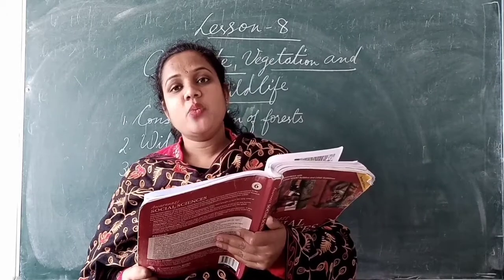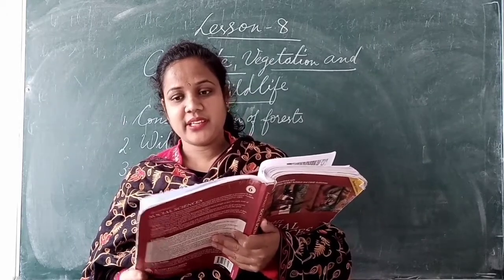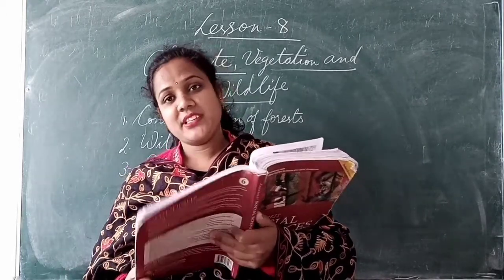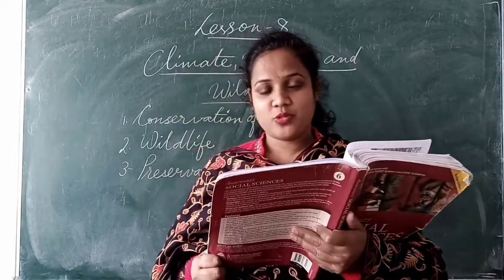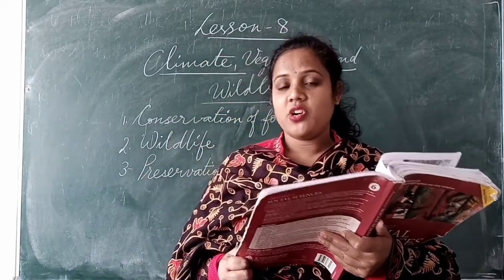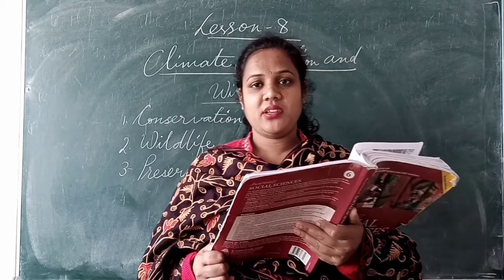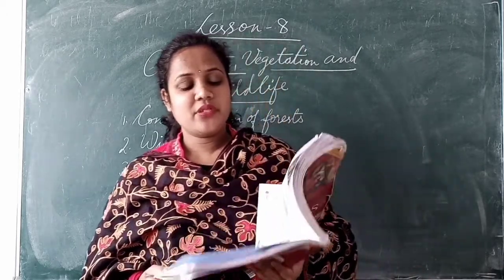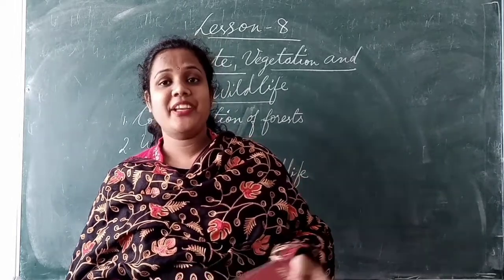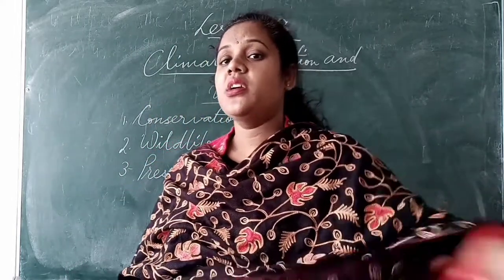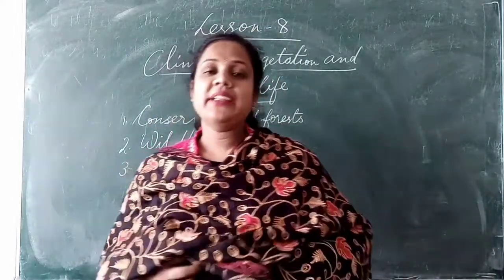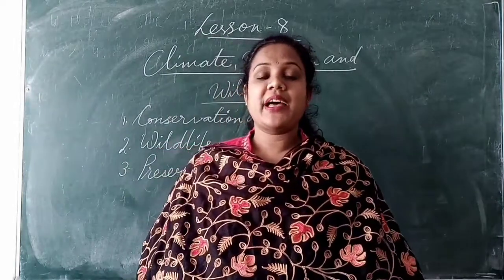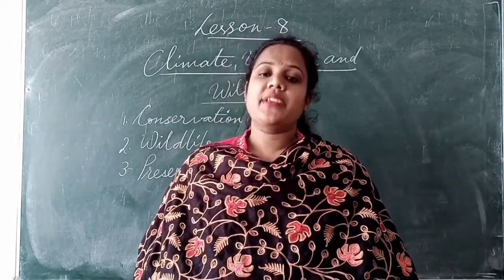So events like Van Mahotsav, okay, one day comes when we celebrate Van Mahotsav in which we have to plant trees. So it is a way of preserving or conserving the vegetation, to inculcate the need for more trees. So why do we celebrate Van Mahotsav? We celebrate Van Mahotsav to protect trees and inculcate into people the habit of protecting trees.